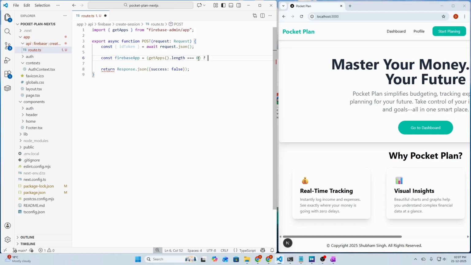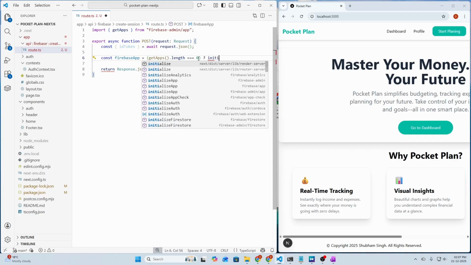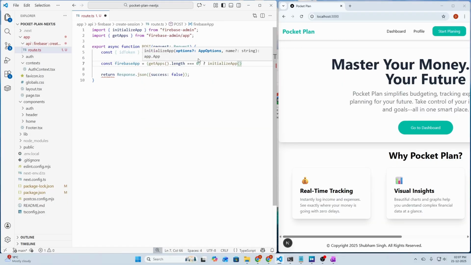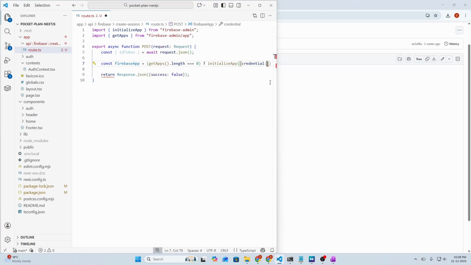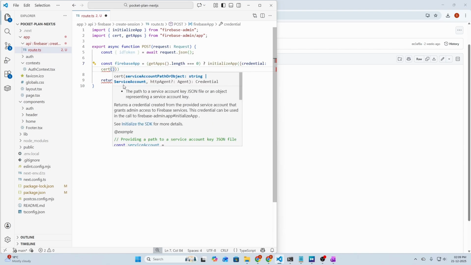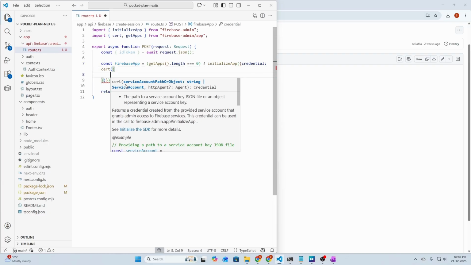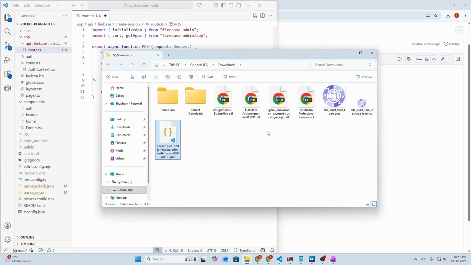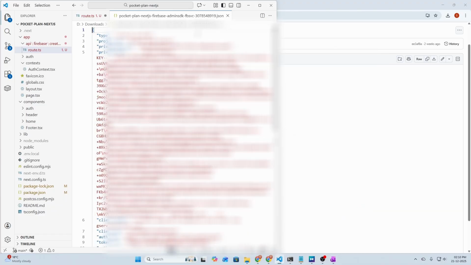So let's use a ternary operator here and we need to call the initializeApp from Firebase admin, and we need to pass some credentials here. So let's start credential here, and inside credential we need to specify our cert here, and inside cert we need to pass our environment variables that we have created from the private key file. So let's do that. So here we need to open the private key file and copy the keys from here. So let's open it and we need to align it downwards.